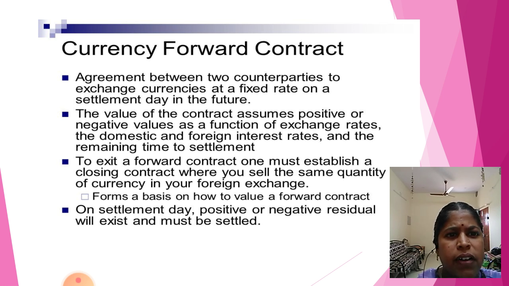To execute a forward contract, one must establish a closing contract where you sell the same quantity of currency in the foreign exchange. By selling the same currency in the foreign exchange, we can exit the forward contract. On the settlement day, a positive or negative residual will exist and must be settled. On the settlement day, it should be exited.